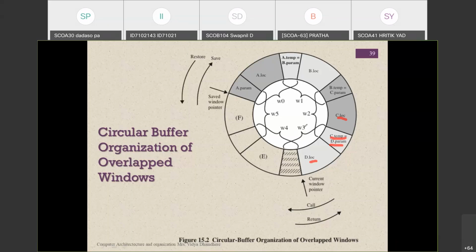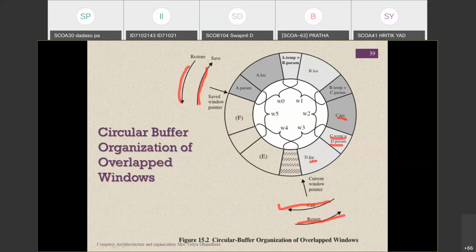Whenever a procedure is called, that means it is going to be restored after performing its operations, which is mentioned here. So the procedure call is nothing but saving with the help of the window pointer, and the returning process is nothing but putting that data into the particular memory location, which is also mentioned here. Like this, the circular buffer organization of the overlapping window is maintained.